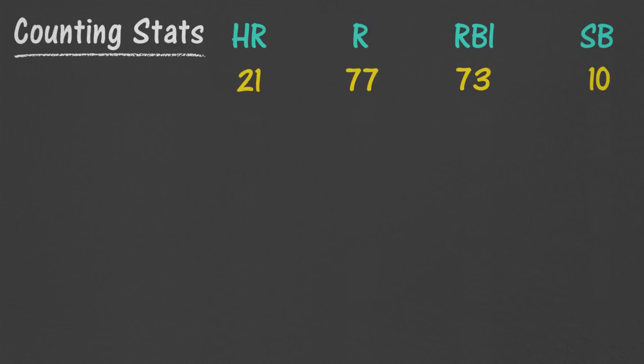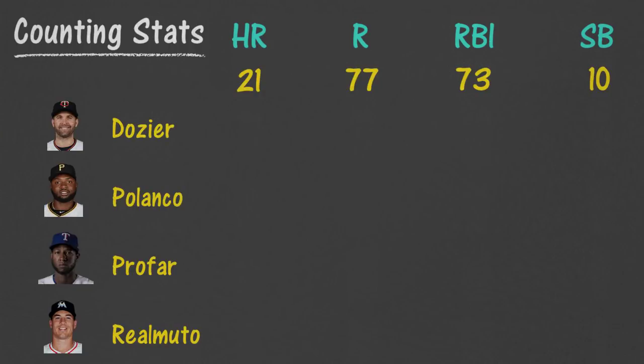The averages for these stats were taken from our 140 qualified 2018 hitters. 21 homers, 77 runs scored, 73 RBI, and 10 stolen bases over the course of a full season. Using these stats, we have a short list of 4 players: Brian Dozier, Gregory Polanco, Jurickson Profar, and JT Realmuto.